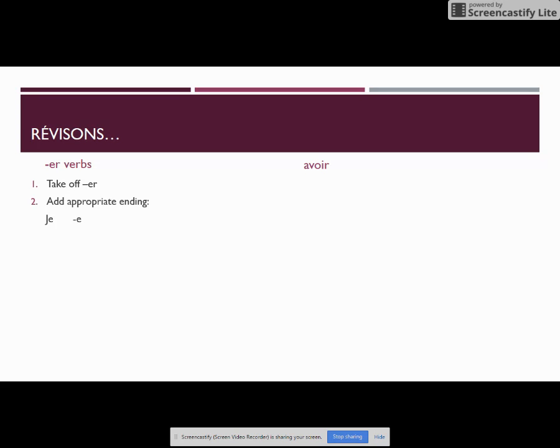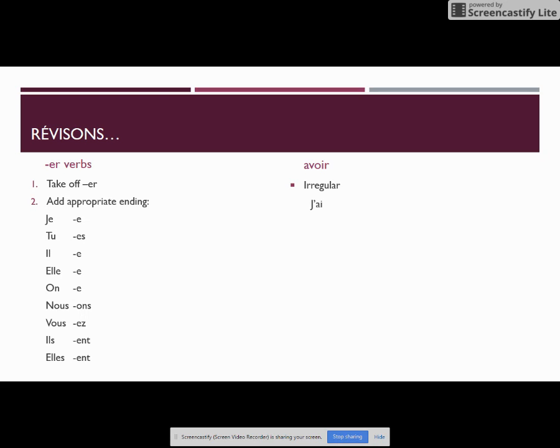So for je, the ending is E. Tu, the ending is ES. Il, c'est E. Elle, E. On, E. So remember, on is our one or our informal we. Nous, we add ONS. Vous, we're going to add EZ. Ils, pluriel, ENT. Elles, pluriel, ENT. So these are the endings that we're going to add on after we find our stem after taking off that ER. Avoir, on the other hand, is irregular, right? We just have to memorize all of the forms.